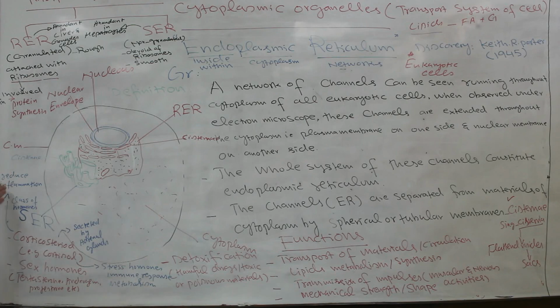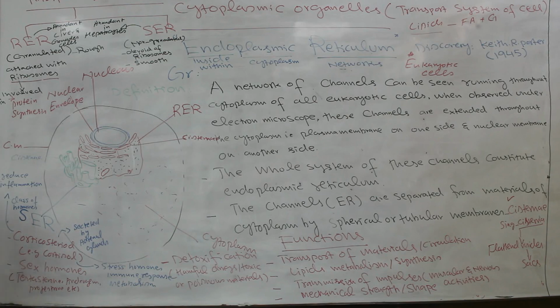As I told you, inflammation is a process of immune response. Cortisol is also responsible for different kinds of metabolic activity. So the main function of smooth endoplasmic reticulum is the synthesis of certain types of hormones.